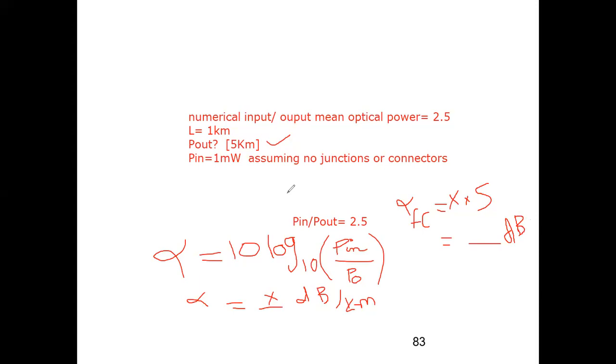Okay, now you have alpha FC, you have P in, you have to just find out P out, the same formula. Calculate and tell me.